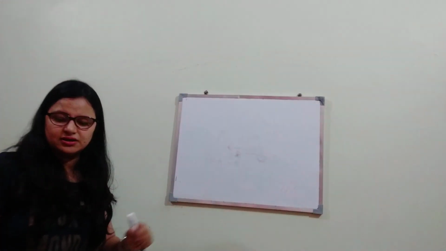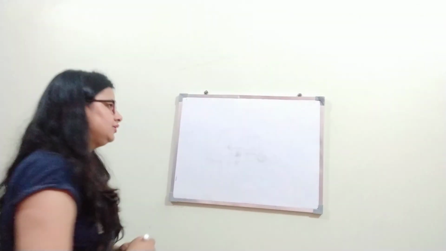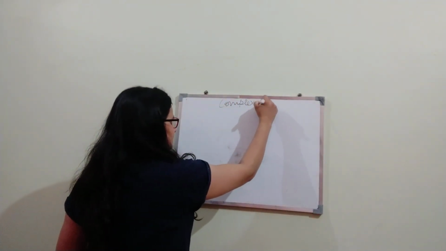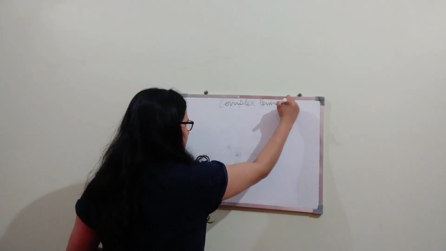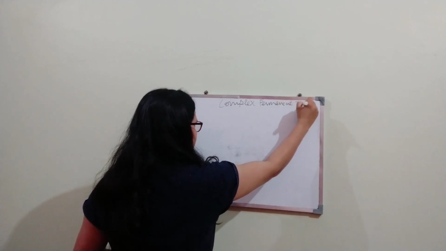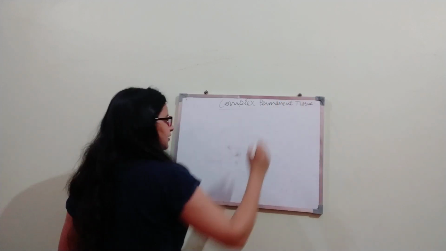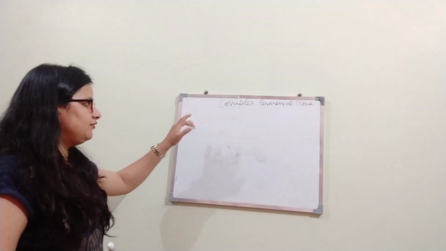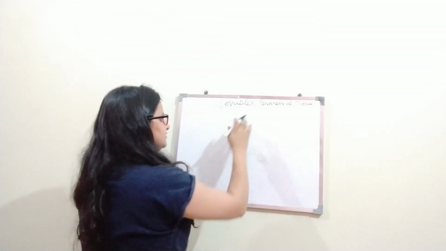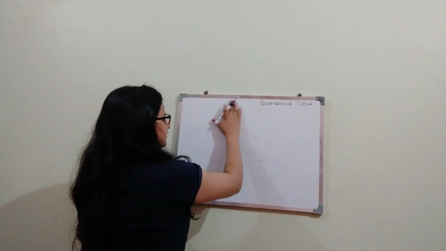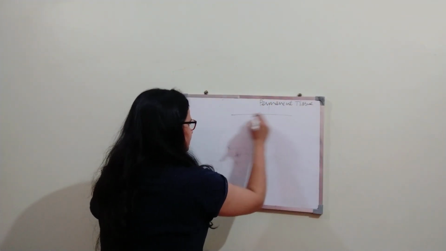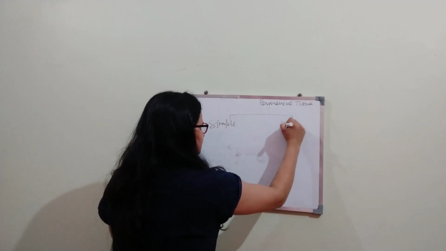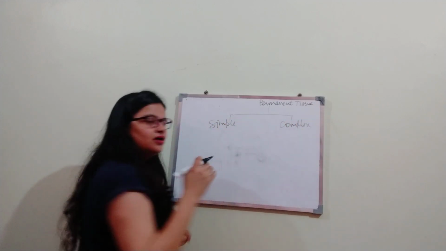Now we will discuss complex tissues, right? Complex permanent tissue is further divided into... Now we have to discuss permanent tissue, that is divided into two types, simple and complex.